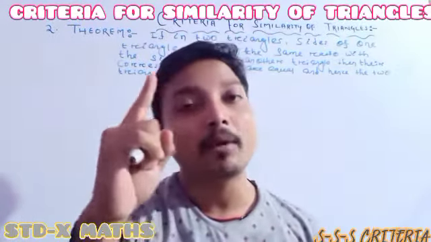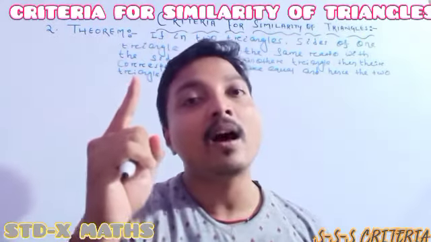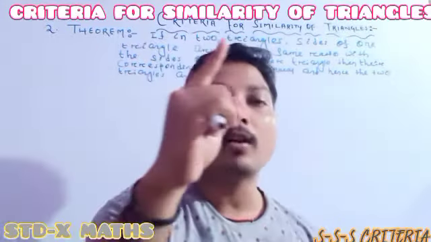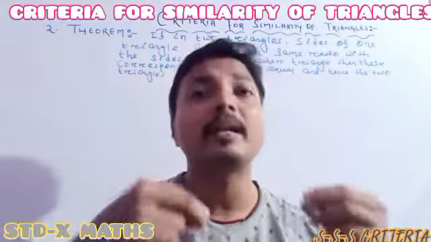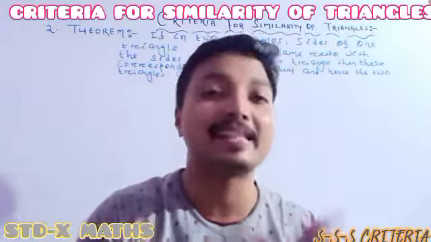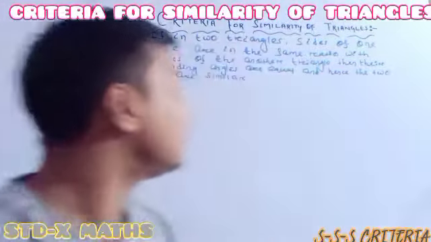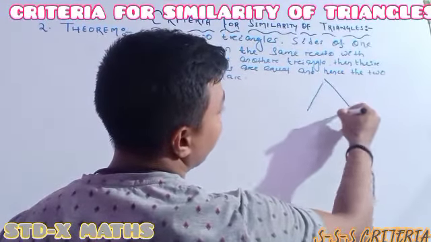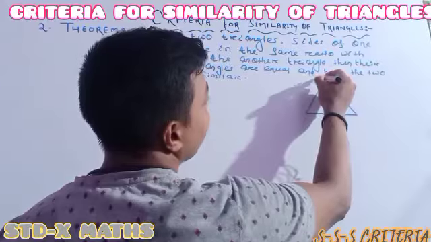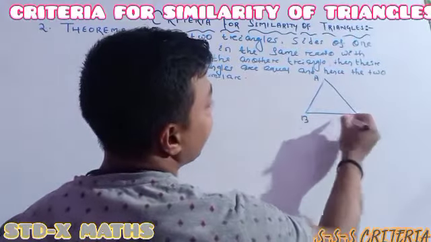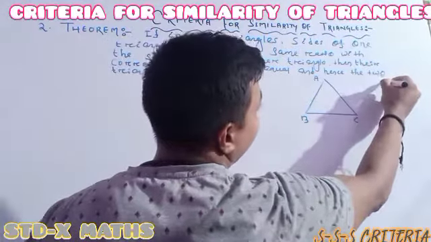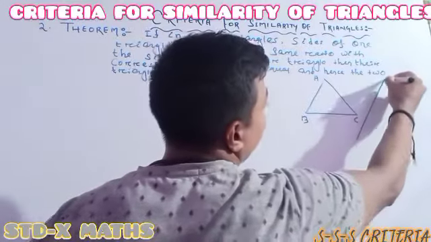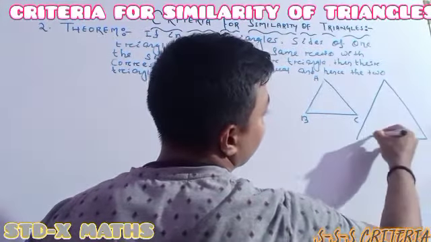Important: whenever the sides are in proportion with the corresponding sides of another triangle, it means we have to show that the corresponding angles are equal. Understood or not understood? See, one of the triangles, its name is ABC. Here it is A, this one is our B, this one is C. And another triangle I am drawing, its name is DEF.